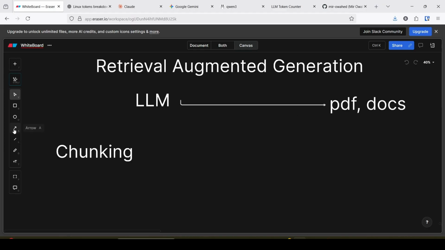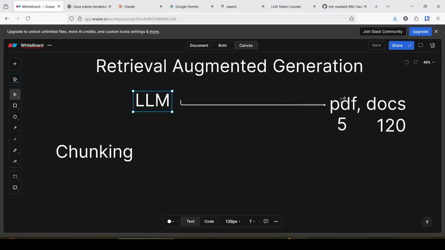If the PDF has 5 pages and the docs has 120 pages, and I ask a question, it goes to this document source, retrieves the whole document, processes the whole document, and it exhausts the context window.